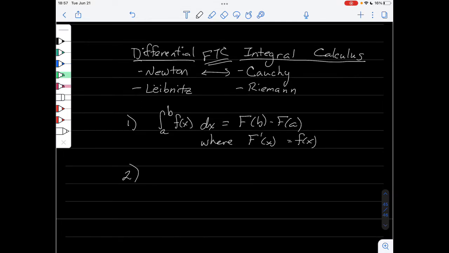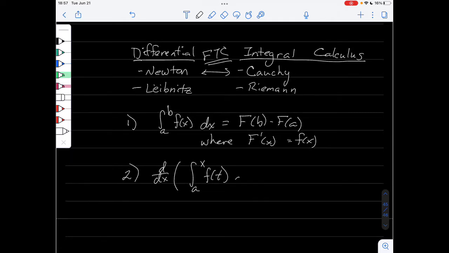And the second fundamental theorem of calculus, which is called the first in some books, is that if I take the derivative of the integral from any number a to x of f of t dt, that's just equal to f of x. So again, we see this relationship between a derivative and its integral.